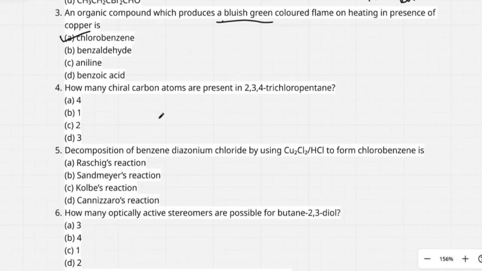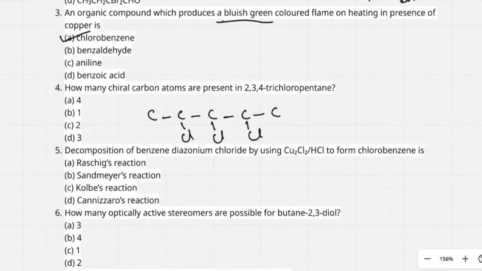How many chiral carbon atoms are present in 2,3,4-trichloropentane? First, you have to write the structure of trichloropentane. Pentane means how many carbon atoms? Pent means 5. 1, 2, 3, 4, 5. At position 2, 3, 4, we have chloro group.